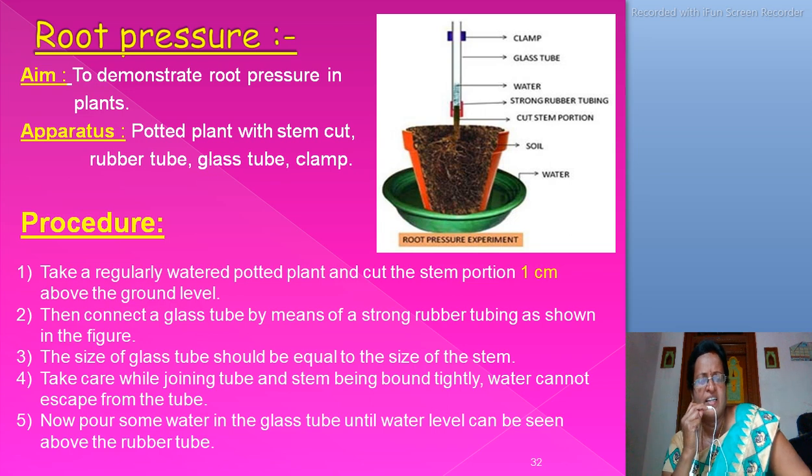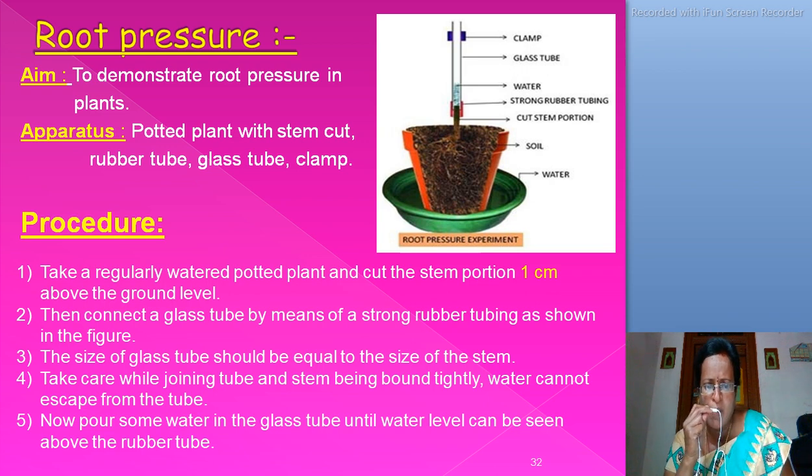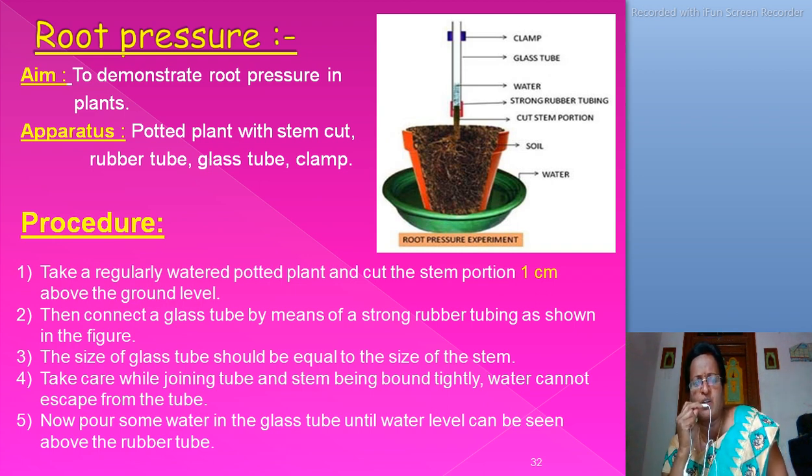The procedure: take a regularly watered plant and cut the stem 1 centimeter above the ground level. Then connect a glass tube by means of strong rubber tubing as shown in the figure. The size of the glass tube should be equal to the size of the stem. Take care while joining the tube and stem, binding them tightly so that water cannot escape from the tube.